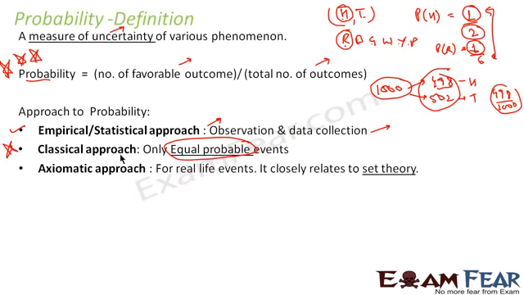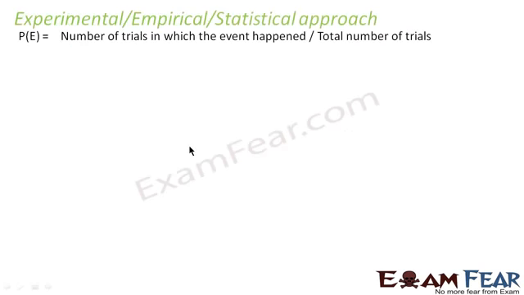There is one more approach called the axiomatic approach. This is for real life events and it is based on set theory, where you find the set of probable outcomes and the set of total outcomes and then you get the probability. This you will study in class 11th, in the higher class. In this chapter in class 10th, we will focus only on the classical approach. Correct? There are 3 approaches: the empirical approach where we actually perform the operation, the classical approach, and the axiomatic approach. We'll discuss a little bit more on the empirical approach now.